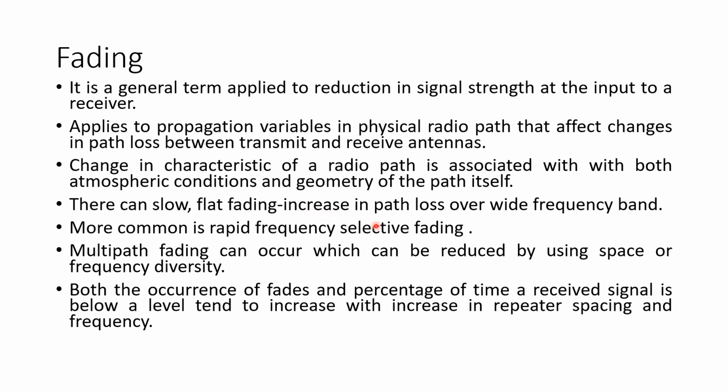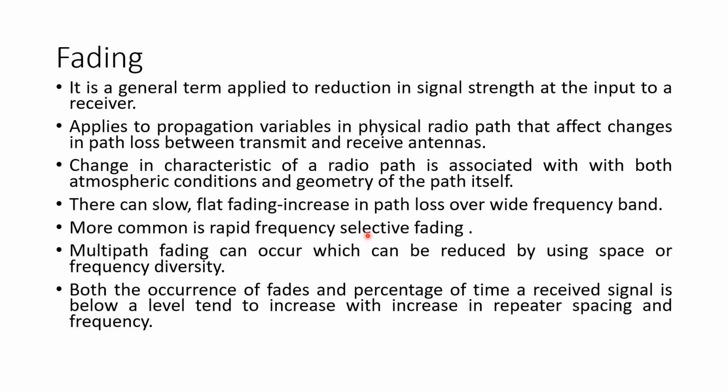That will also increase the path loss over this wide frequency band. This type of slow and flat fading occurs mainly due to the ground waves. That is, if the EM waves move over the ground, and it is not frequency selective, it occurs as flat fading.